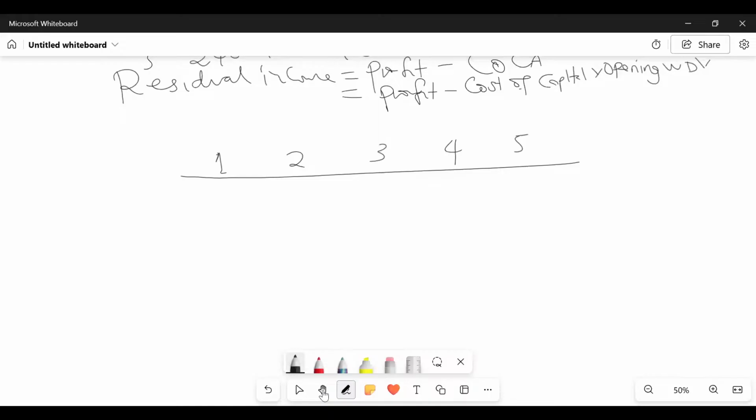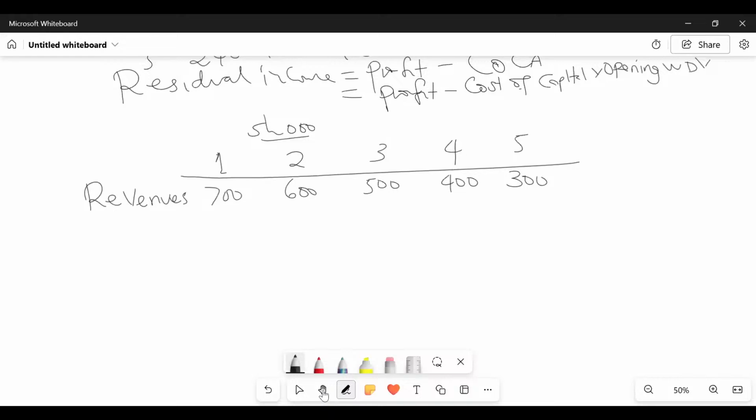So if I look at my past paper, are you able to see sales revenues? Yes, they have given me revenues: 700, 600, 500, 400, 300.